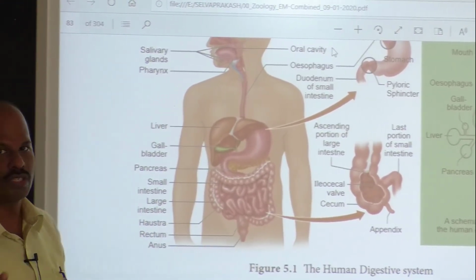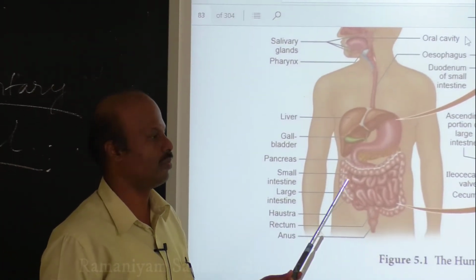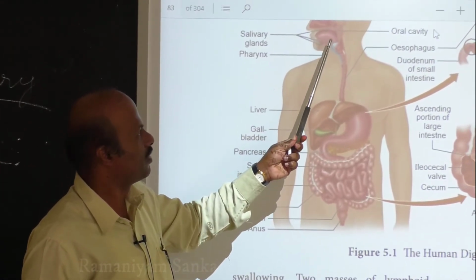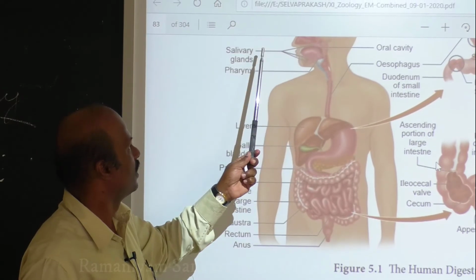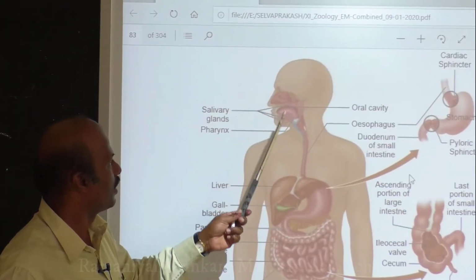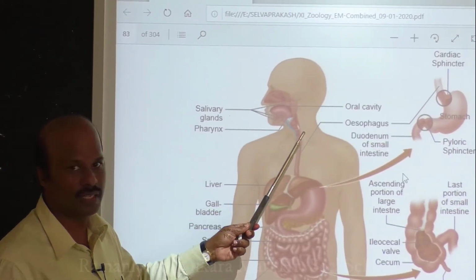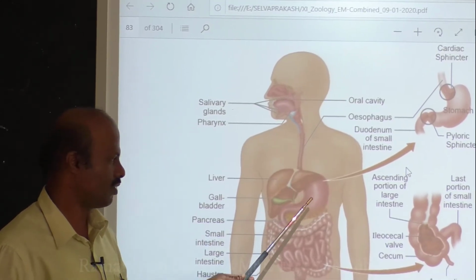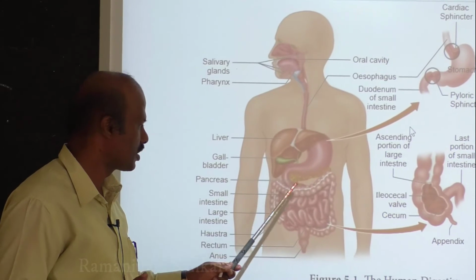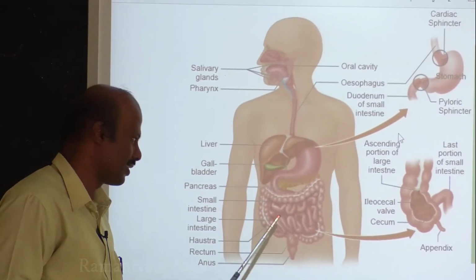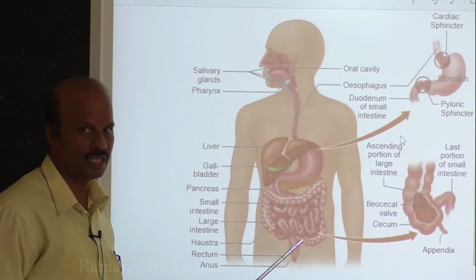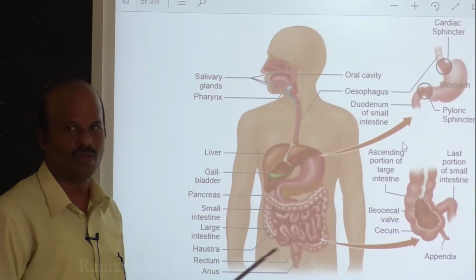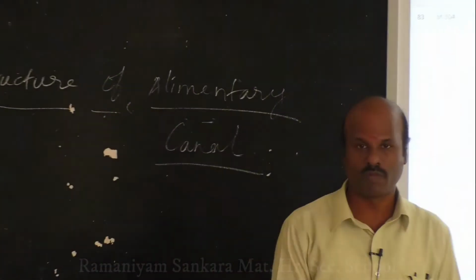So what we are supposed to discuss in this particular topic is that we have to start from the mouth and study the functions of each and every structure. What is happening in the mouth? What is happening in the oral cavity? What is happening in the esophagus? After the food has passed from the esophagus, what is taking place in the stomach? Then from the stomach, how is the food moving into the small intestine, and how again is it moving into the large intestine? And then finally, what is happening? All these things we are going to discuss. So that is your structure of the alimentary canal.